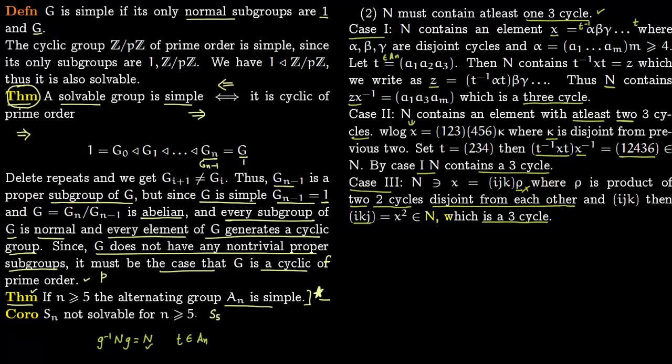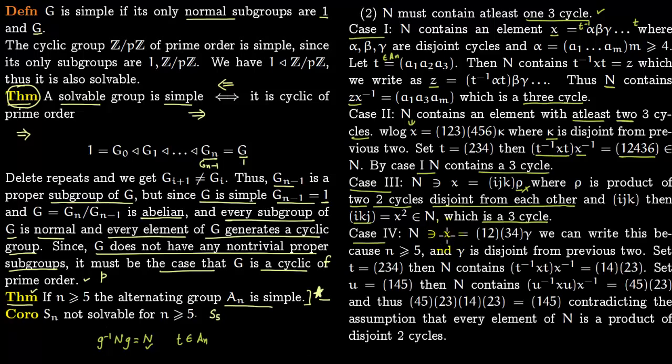Now let us see another case, case 4, where the element is of this form, 1 2 3 4 gamma. So there are transpositions and a gamma, and we can write this because n is greater or equal to 5. You can write like this. So this case could exist, and we want to show that such a case would not exist, and therefore you will just lie in case 1, case 2, case 3, which will give you a 3 cycle. So such a situation would not arise. So let us see this.